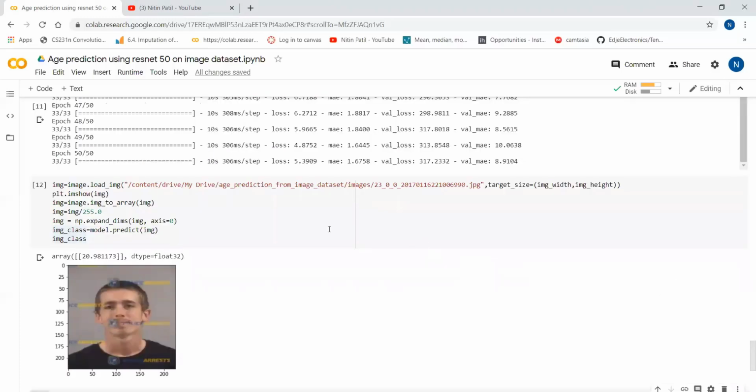Now our model is showing 20 and actual age is 23. 20.98, it is showing around 21. If we do the upscaling, it is around 21 and actually it is 23. So our model is quite good. This way you can check the age of different persons.